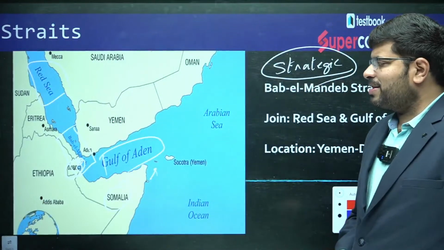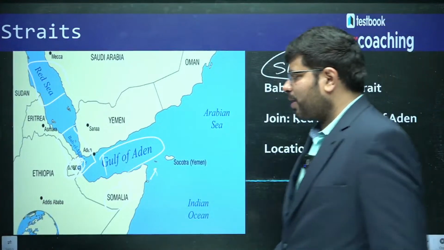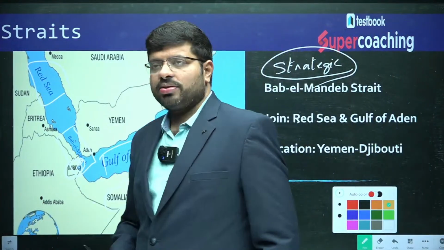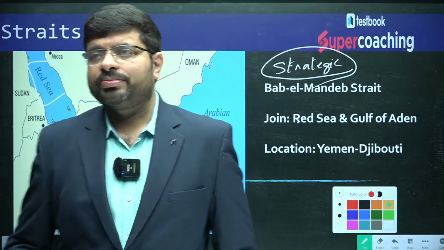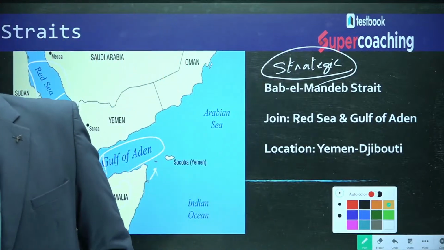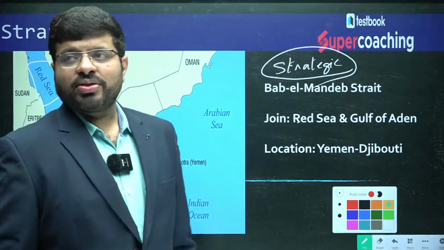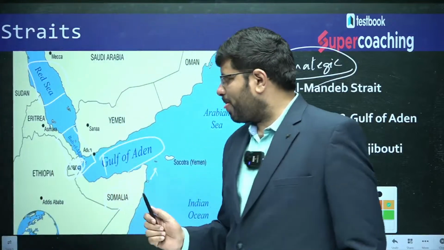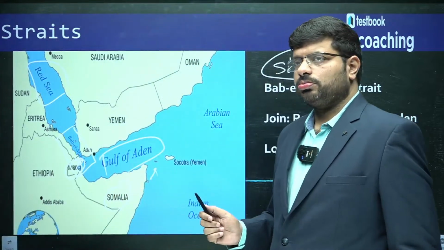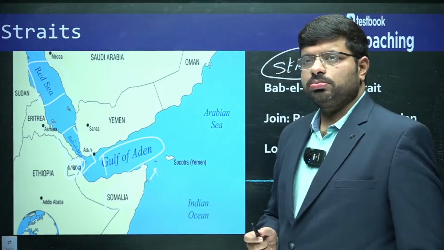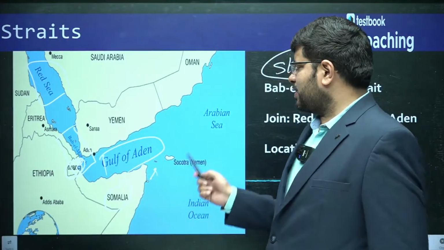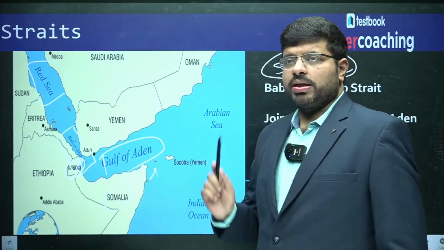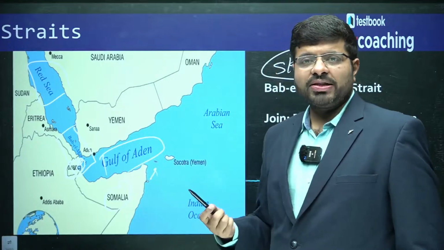Right. So this is the base of the Gulf of Aden. I hope you understood about Djibouti. Right. So this is the thing. See, look at the importance. Now apply the things which I told you.